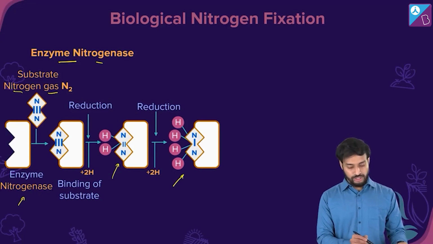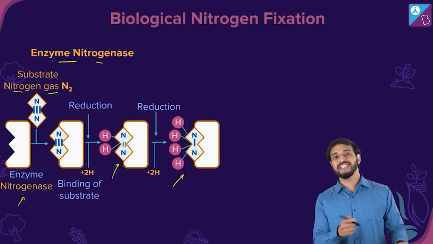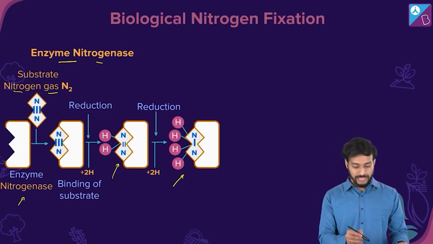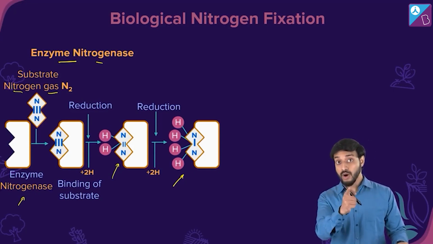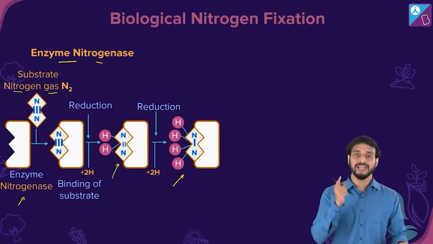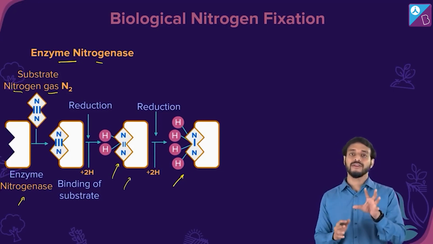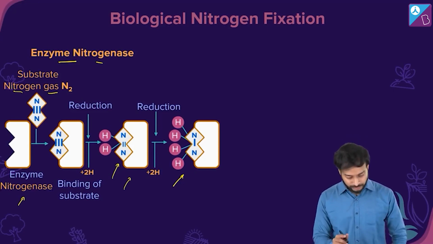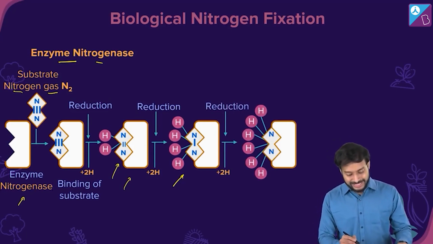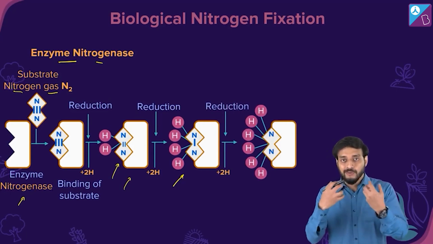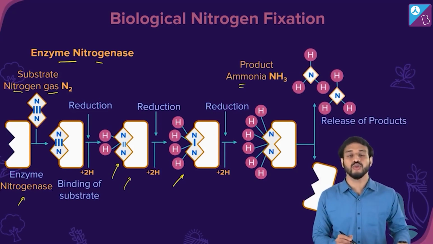Now further 2 more hydrogens. Now you see N single bond N and 2 hydrogens are bonded to each nitrogen atom. They are bonded to each other by a single bond, not a triple bond, because 2 bonds are broken already by the action of this nitrogenase enzyme and in turn they have bonded to hydrogen. It does not end here. Further 2H plus are added. The bond is now broken and in turn they become the release of ammonia, NH3. Got the process?